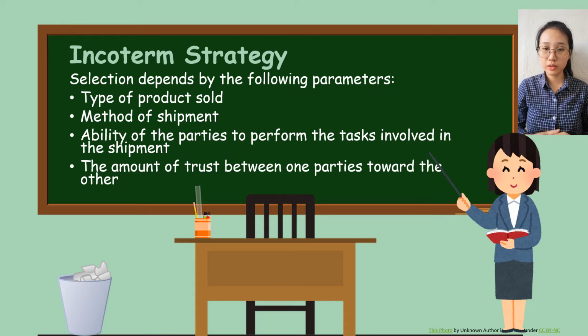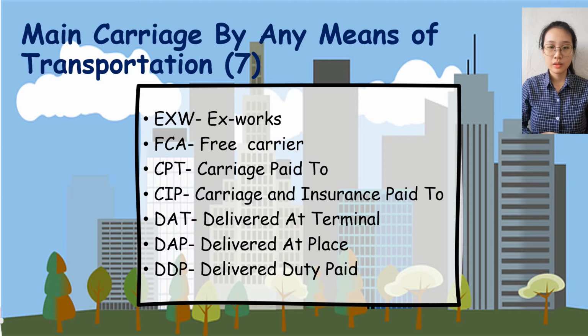Moreover, it is very important for both exporter and importer to choose the right Incoterm strategy, and the selection of the Incoterm strategy depends on the following parameters such as type of production, method of shipment, ability of the party to perform the task involved in the shipment, and the amount of trust between one party toward the other.